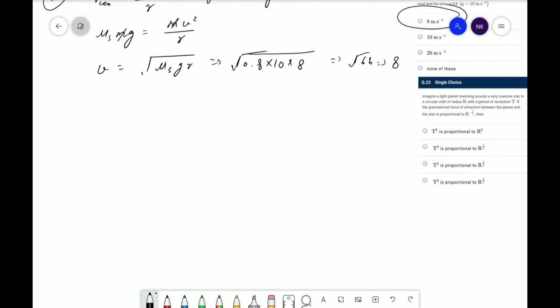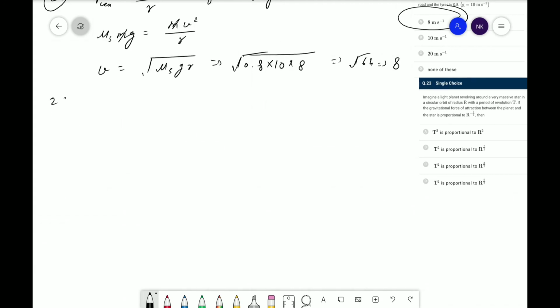Now the next question. Imagine a light planet revolving around a very massive star in a circular orbit of radius r with a period of revolution t. If the gravitational force of attraction between the planet and the star is proportional to r the power minus 5 by 2, then okay. So here according to the question, F is directly proportional to r the power minus 5 by 2.